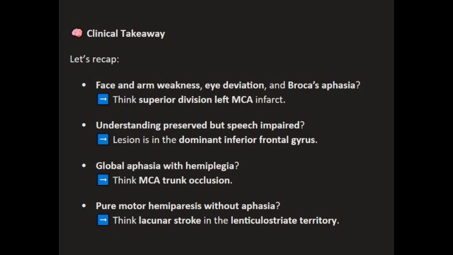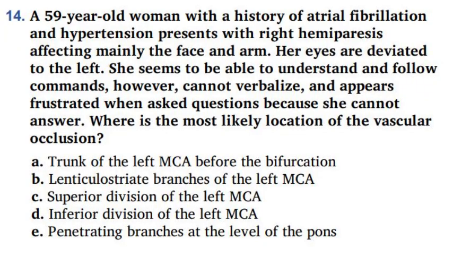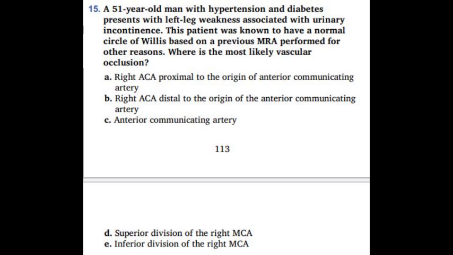Now, let's look at the options. So, from what we've said, our option will be the superior division of the left MCA, option C. Okay, so on to our next question, question 15. A 51-year-old man with hypertension and diabetes presents with left leg weakness associated with urinary incontinence. This patient was known to have a normal circle of Willis based on a previous MRA performed for other reasons.